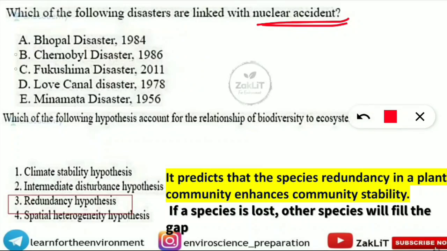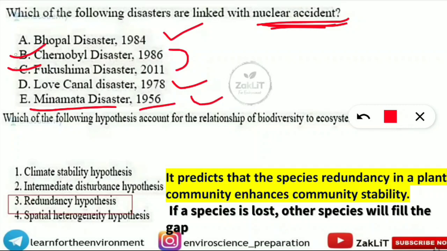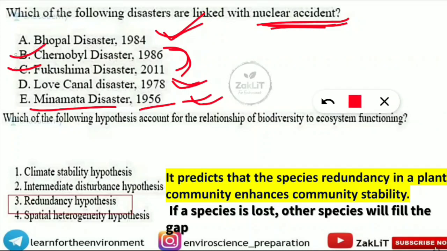So here Chernobyl disaster 1986 and Fukushima disaster in 2011 are the examples of nuclear accident. But Bhopal gas tragedy, as you know, was from the leakage of methyl isocyanate. Love Canal disaster in 1978 in America, because of the improper disposal of the chemicals, is also an example of chemical disaster. And also Minamata disaster in 1956 in Minamata, Japan is also an example of chemical disaster. So A, D, E are the examples of chemical disaster, but B and C, Chernobyl and Fukushima, are the examples of nuclear accident or nuclear disaster. Let's move on to the next question.